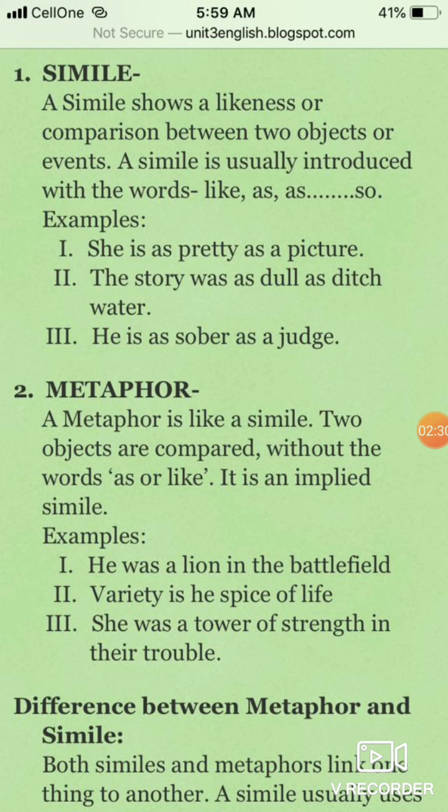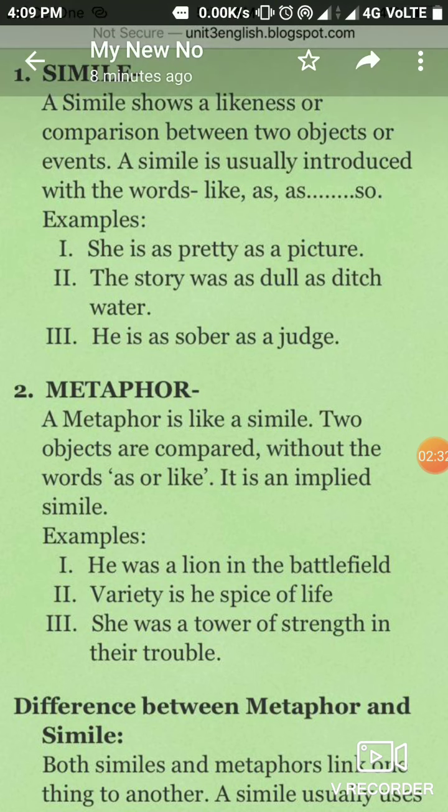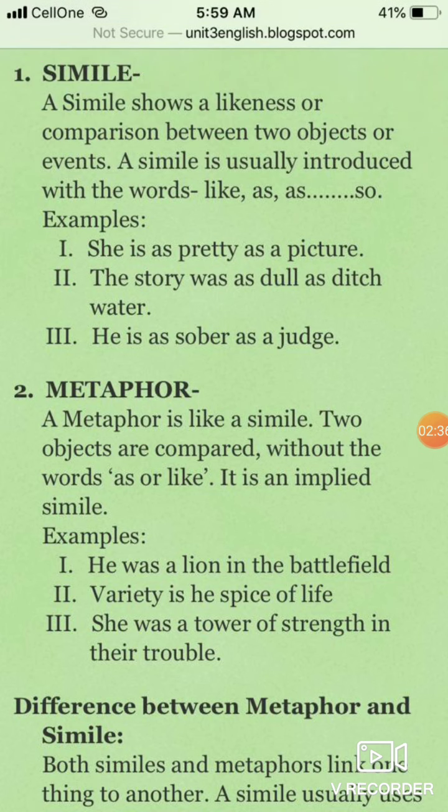In the examples of metaphor, we clearly see that he was a lion in the battlefield. If we change it into a simile, then we can say that he was like a lion, or he was as strong as a lion. But the metaphor is different from simile, because we say directly to the person what he is like. He was a lion in the battlefield.